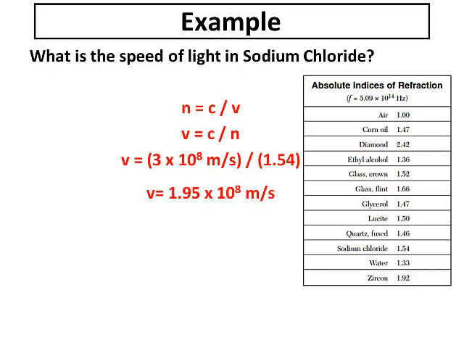As a result, you get a slower speed, 1.95 times 10 to the 8th meters per second. The speed of light in a material will always be slower than the speed of light in the vacuum, so you can use that to check your work.